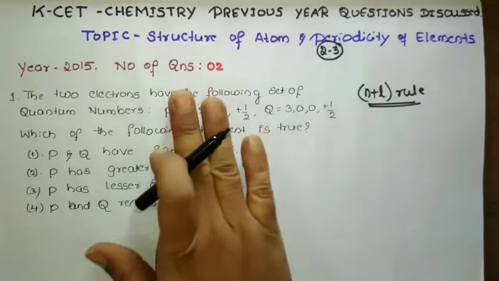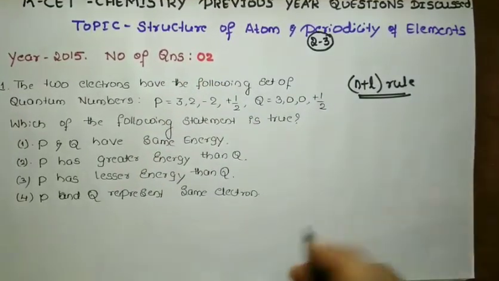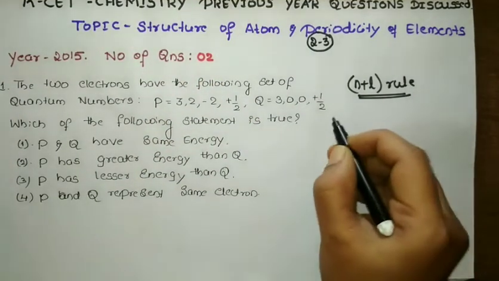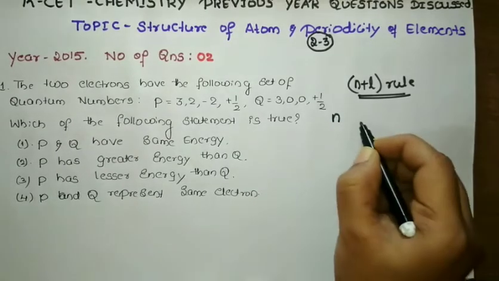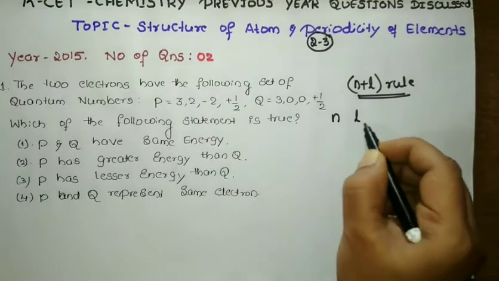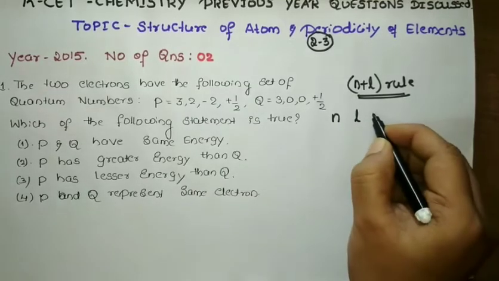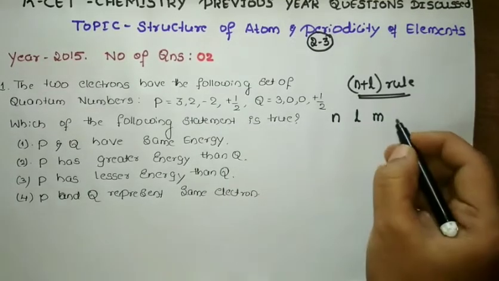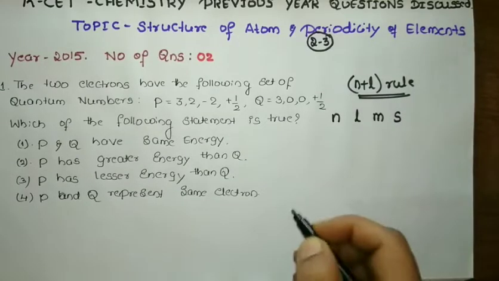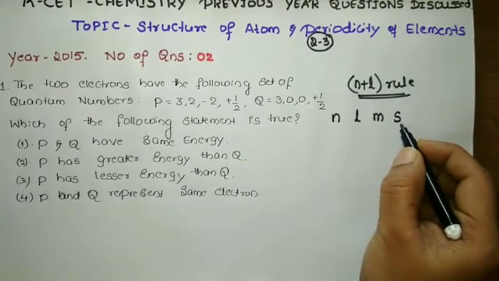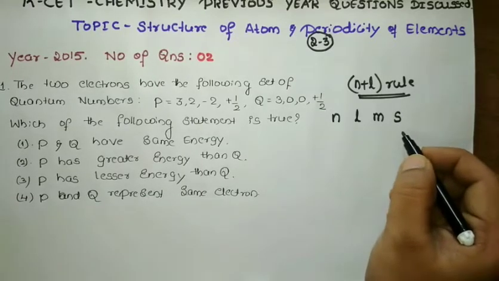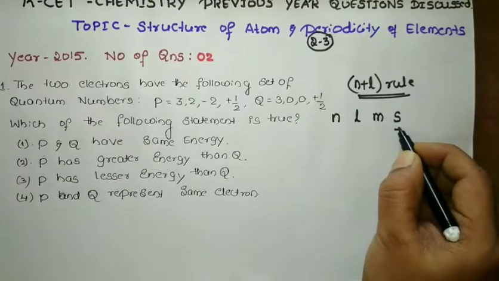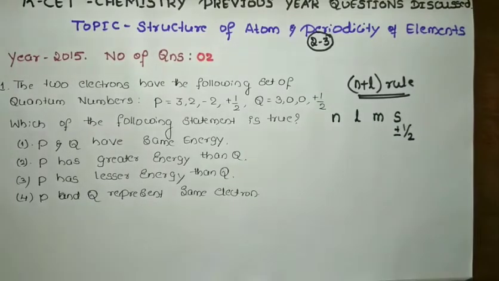Before going to this, at least you should have some idea regarding the quantum numbers. There are 4 quantum numbers as we all know: the principal quantum number, the azimuthal or orbital quantum number, the magnetic quantum number, and the spin quantum number. No need to worry about the spin quantum number. When we have a pair of electrons, one will be with a clockwise rotation and one with anticlockwise. So I could write spin as plus or minus half.